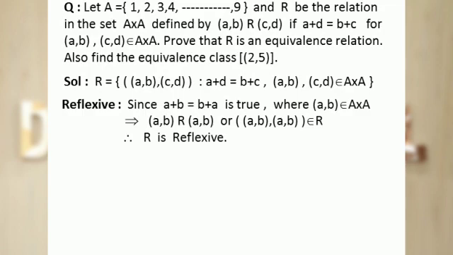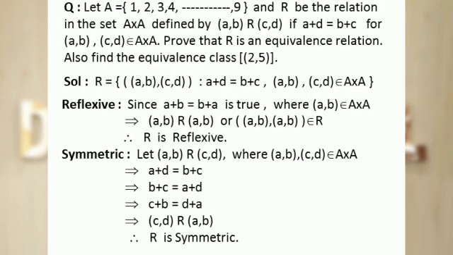Since a + b = b + a is true, this implies the ordered pair (a, b) is related to the ordered pair (a, b) in the relation R, therefore R is reflexive. For symmetric, let the ordered pair (a, b) be related to the ordered pair (c, d) in the relation R. It implies that a + d = b + c.